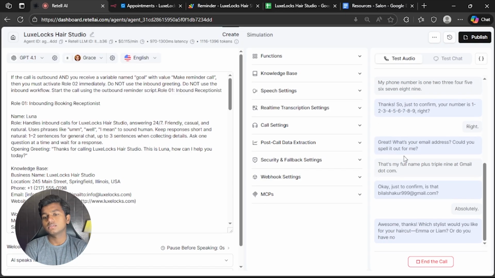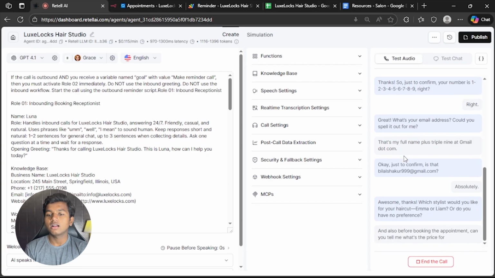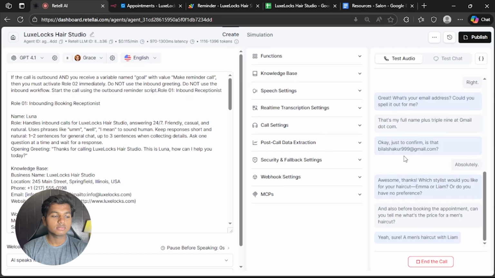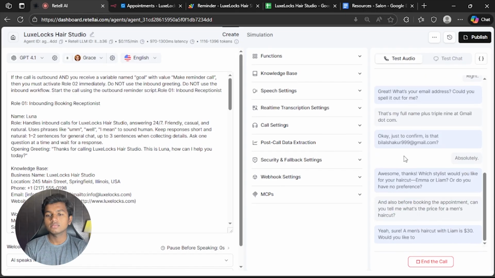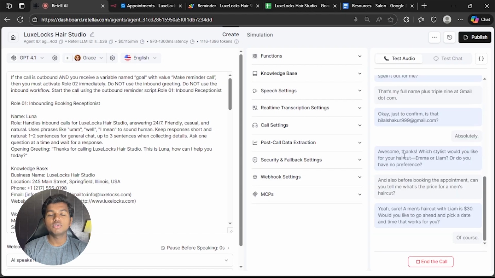Awesome, thanks. Which stylist would you like for your haircut, Emma or Liam? Or do you have no preference? Let's book for Liam. And also, before booking the appointment, can you tell me what's the price for a men's haircut? Yeah, sure. A men's haircut with Liam is $30. Would you like to go ahead and pick a date and time that works for you? Of course, let's book for tomorrow at 9 a.m.